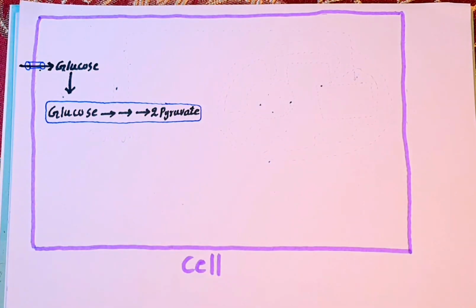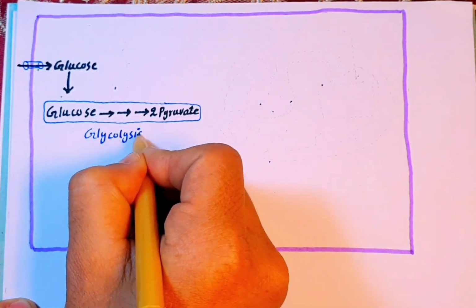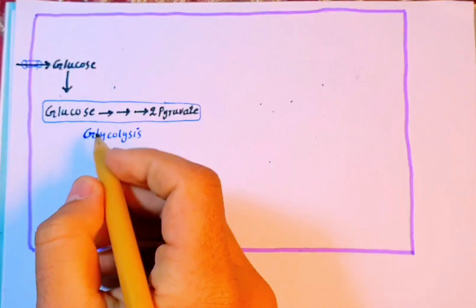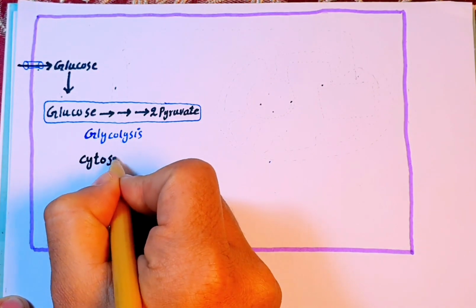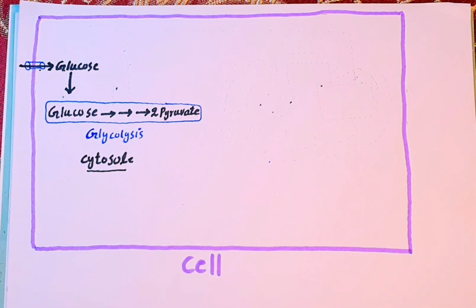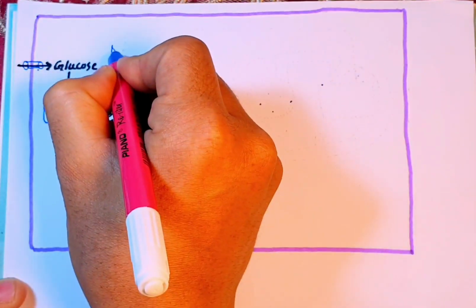So guys, we define glycolysis. Glycolysis is a metabolic pathway in which you break down glucose into two molecules of pyruvate. This pathway occurs in almost all the cells. It occurs mainly in the cytoplasm because the enzymes which act in this pathway are present in the cytosol, so we can say that glycolysis is a cytosolic pathway. During this pathway, ATP and NADH are produced.